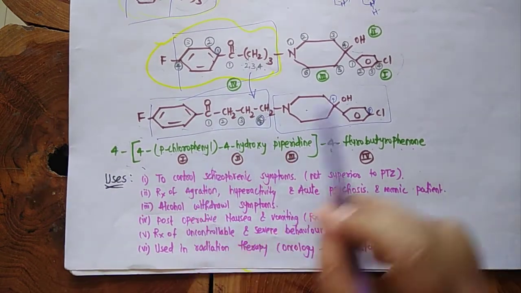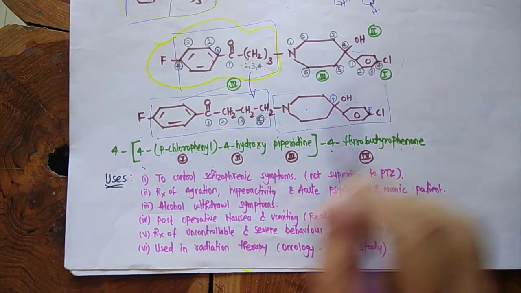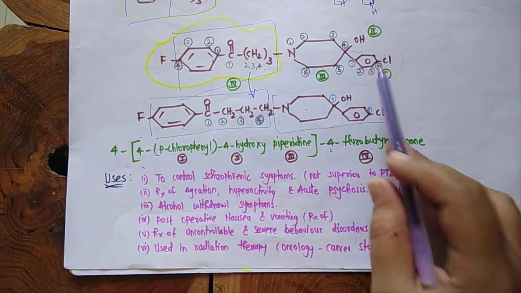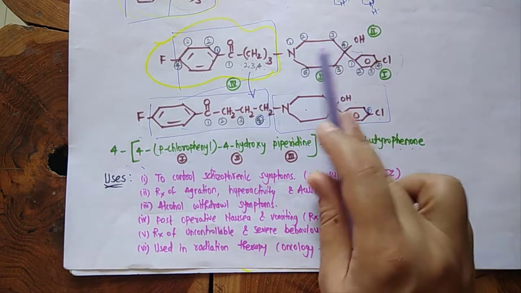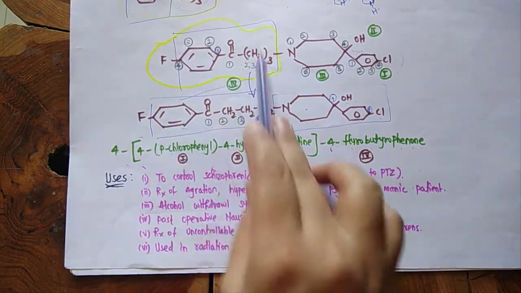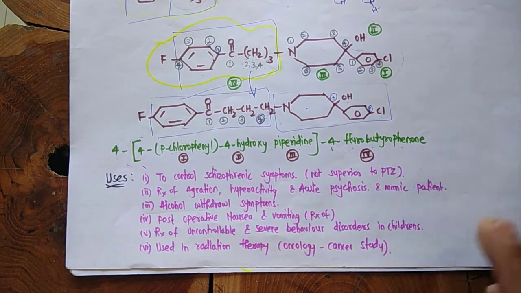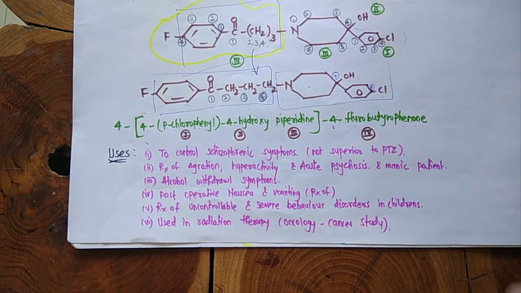Then as you can see here, I have marked the numbers also. The first is what? Para-chlorophenyl, so it is first. Second is 4-hydroxy, so it is 4-hydroxy. Third is the piperidine ring, so it is piperidine. Fourth is butyrophenone, 4-fluorobutyrophenone. So please try to understand it along with the numberings.